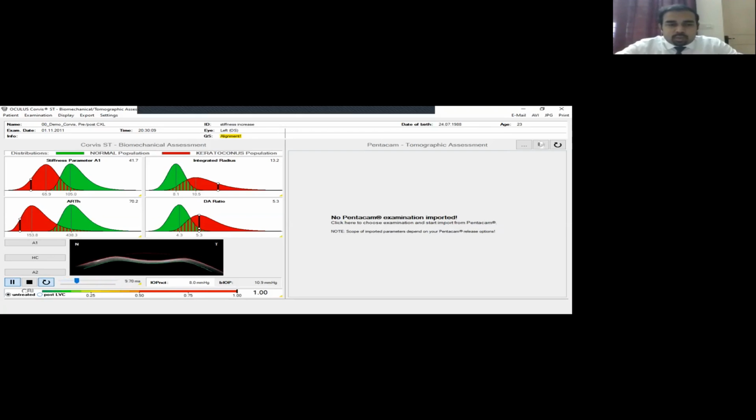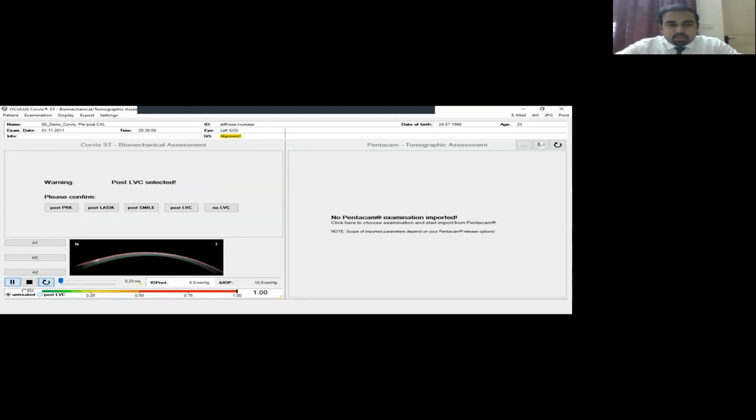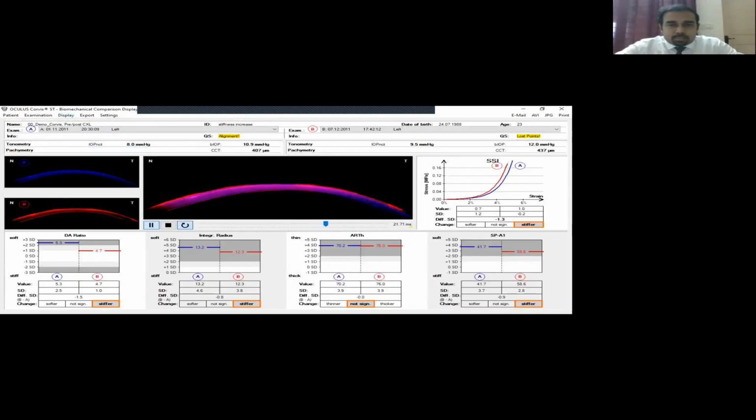And if at all you want to compare based on your biomechanics to see if the patient has had an enhanced weakening of the cornea after the procedure, you could use the post LVC mode, choose the type of surgery that you did, and then find out if the patient falls in the normative range for that specific setting. And the last of this part was the ability to compare based on the newer index, SSI, which is a composite index using finite element modeling and your whole deformation amplitude curve as a whole. Based on these, you again had the SSI index, which could be compared. So now we'd go into further advancements.